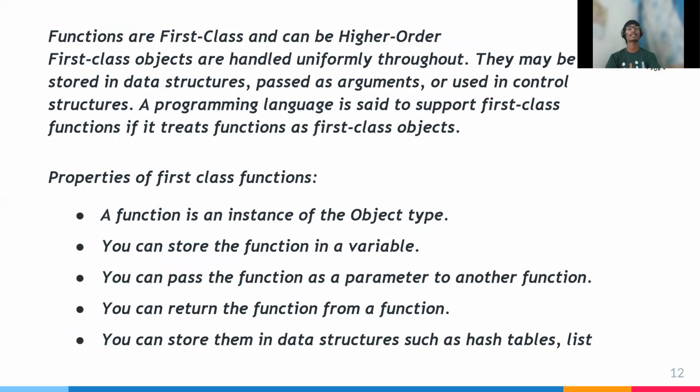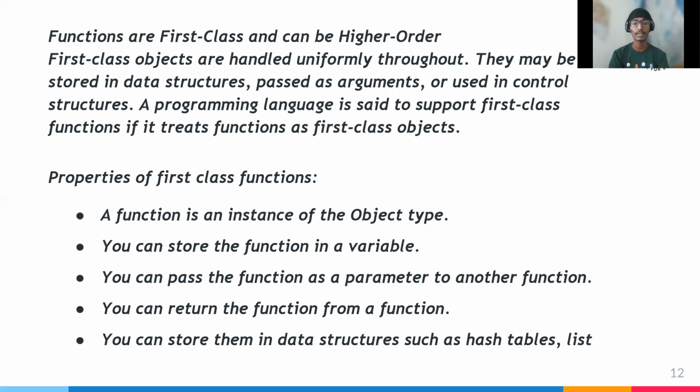Functions are first class and can be higher order. First class functions are handled comfortably throughout. They may be stored in data structures, passed as arguments, or used in control structures. A programming language is said to support first class functions if it treats functions as first class objects. These are the properties that prove it is a first class function.